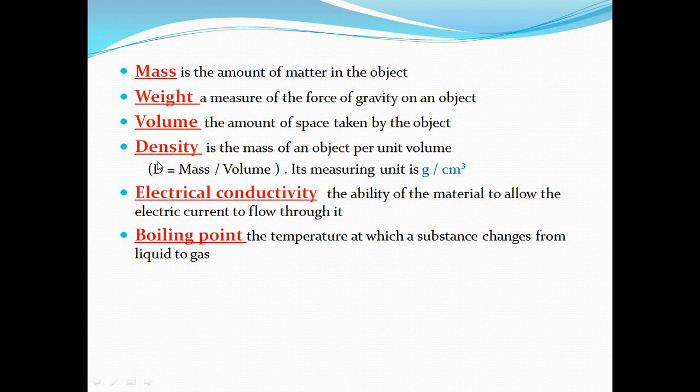If you want to calculate the density, you have to get the mass over volume. The mass's measuring unit is gram, the volume's measuring unit is cubic centimeter, so the measuring unit of density is gram per cubic centimeter.